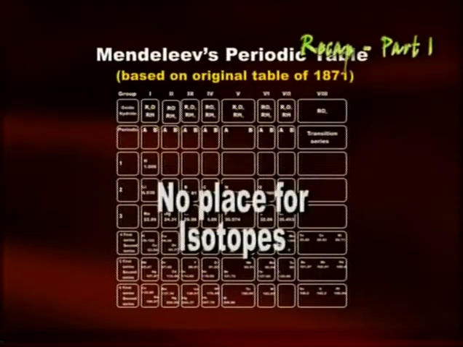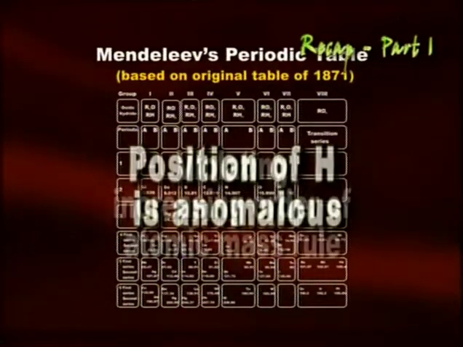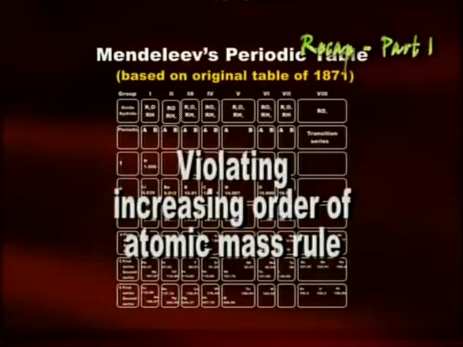But Mendeleev's periodic table also had a lot of anomalies and therefore was replaced by the modern periodic table.